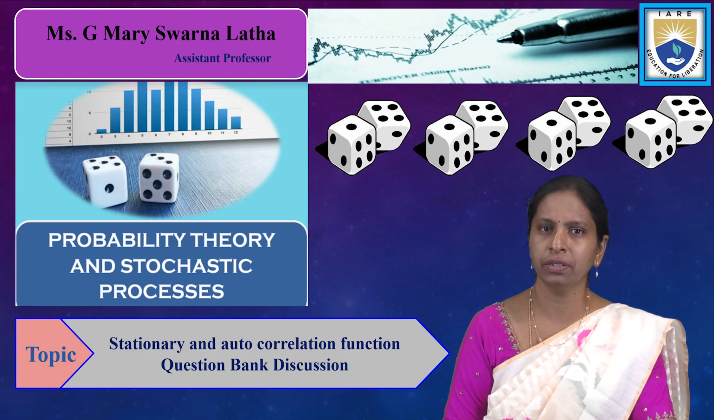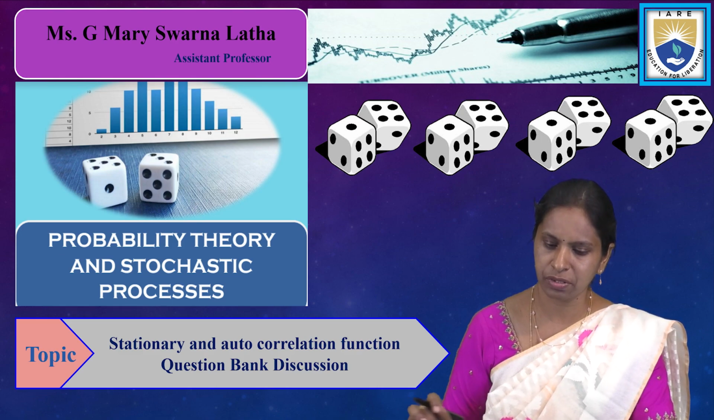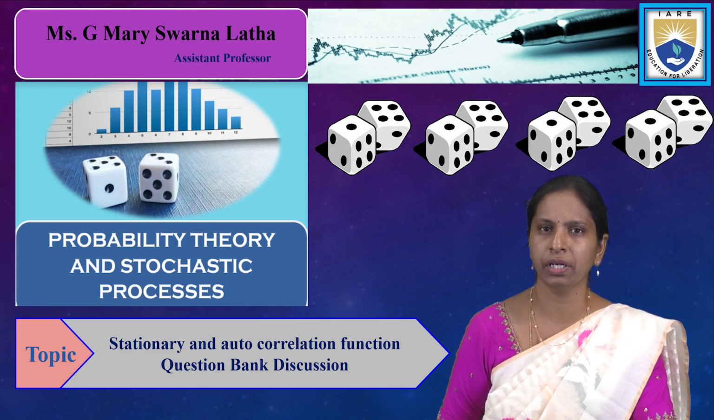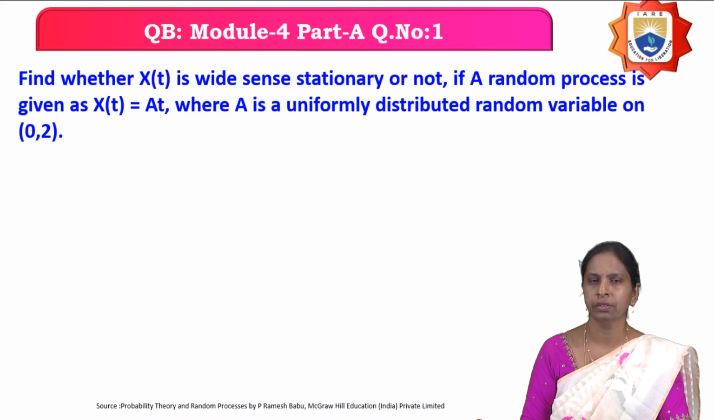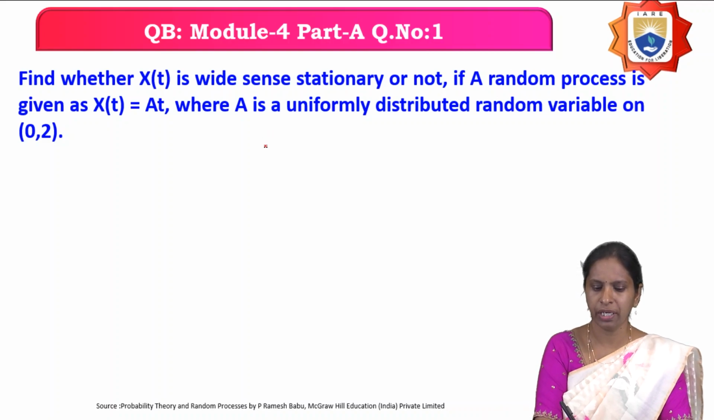In today's lecture, we are going to discuss problems on the stationarity of a random process and the correlation of two random processes. First problem: find whether X(t) is wide-sense stationary or not, if a random process is given as X(t) = A t, where A is a uniformly distributed random variable on the interval 0 to 2. It means what they have given?